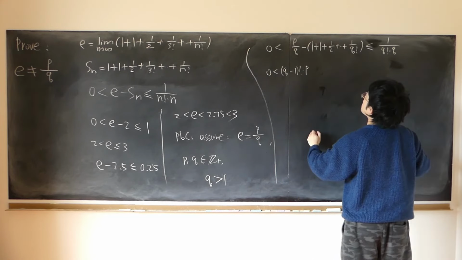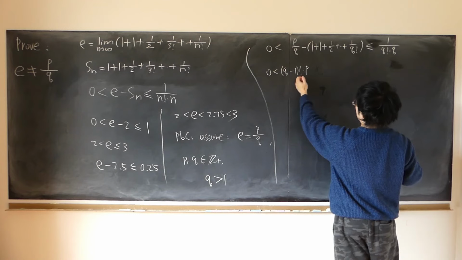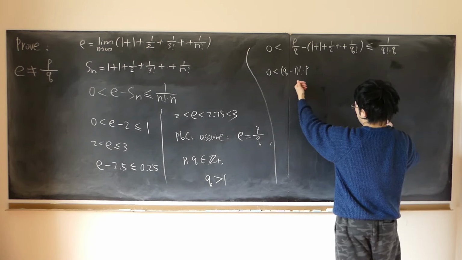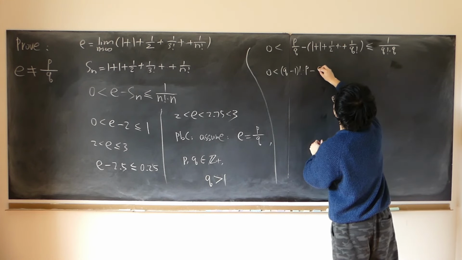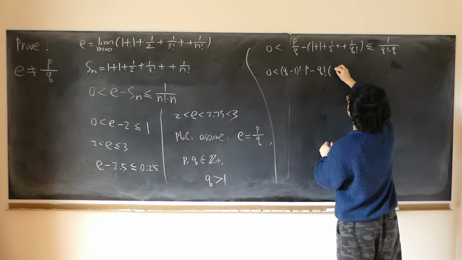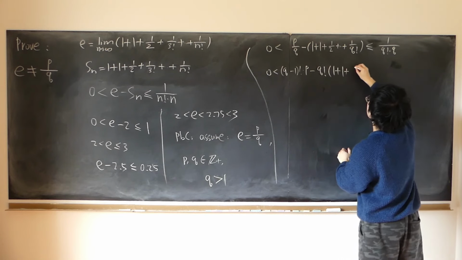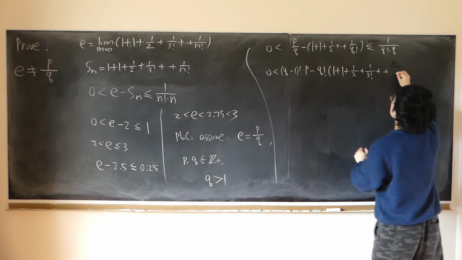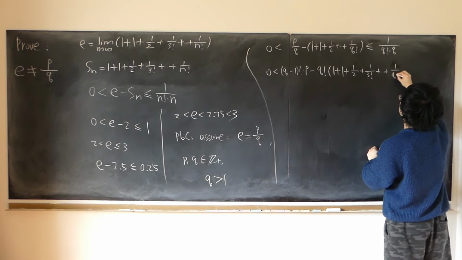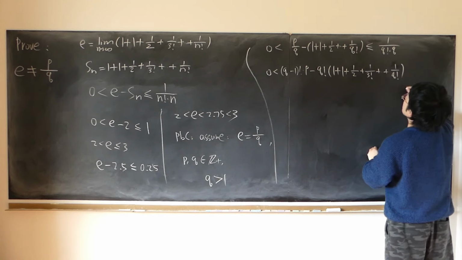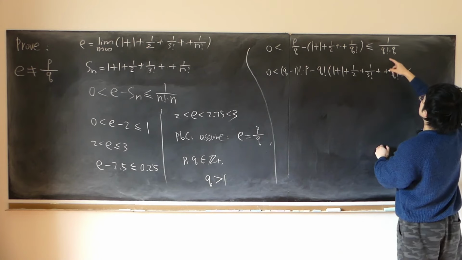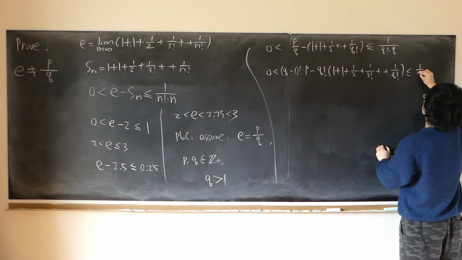Of course, this is an integer. And minus Q factorial times 1 plus 1 plus half plus 1 over 3 factorial all the way up to 1 over Q factorial, less than or equal to 1 over Q, as Q factorial cancels out.